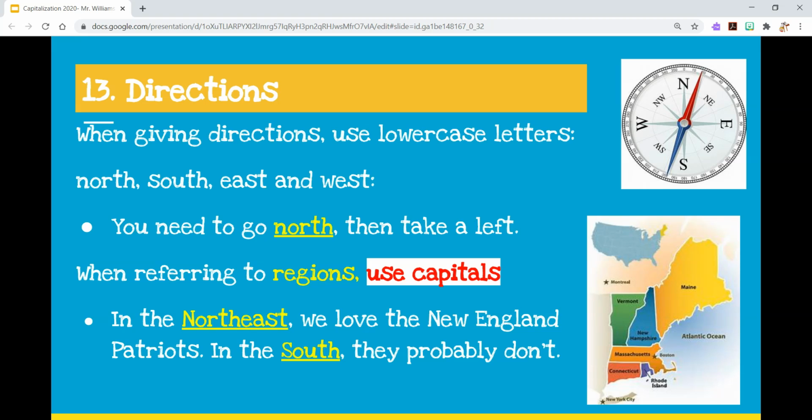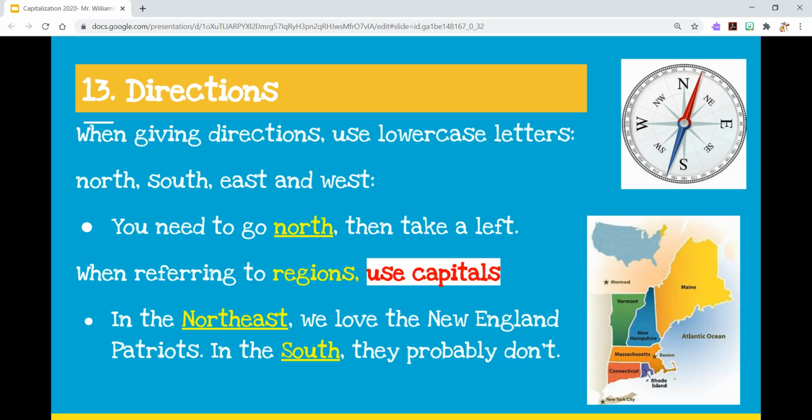But when you're referring to regions, that's when you capitalize because that is the specific name of a location. So the example here, in the Northeast, we love the New England Patriots. In the South, they probably don't. The South is referring to a specific region of the country. Northeast is referring to another region of the country. We capitalize that. The same applies when it's in front of something. If I said the Northeast United States or the Southern United States, I would probably capitalize that too.